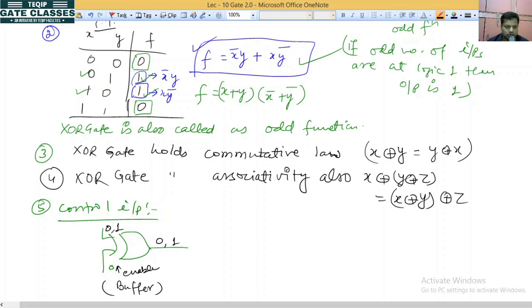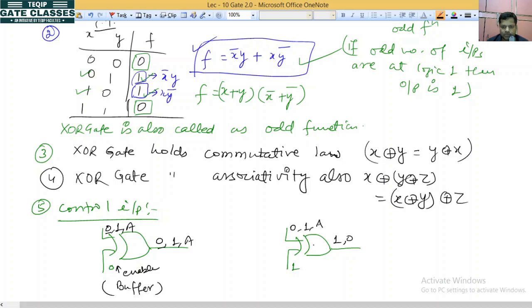How? Because whatever we give here will come in the output. Okay, now the second one is at 1. So if we take 0 here, then 1 and 0 are both different, so the output will be 1. If we take 1 here, both are the same, so the output will be 0.